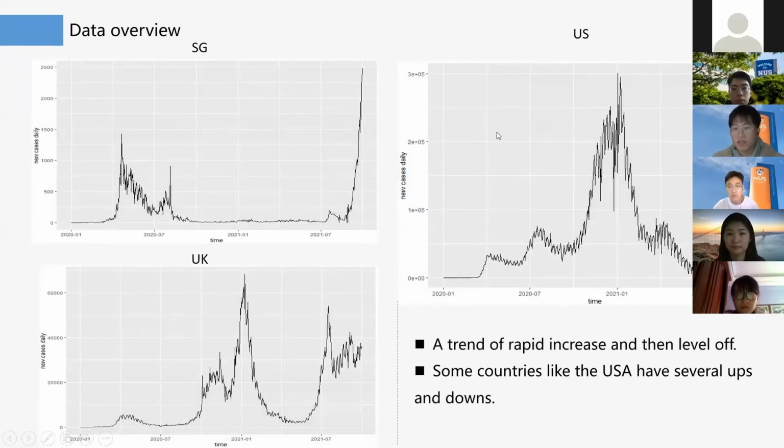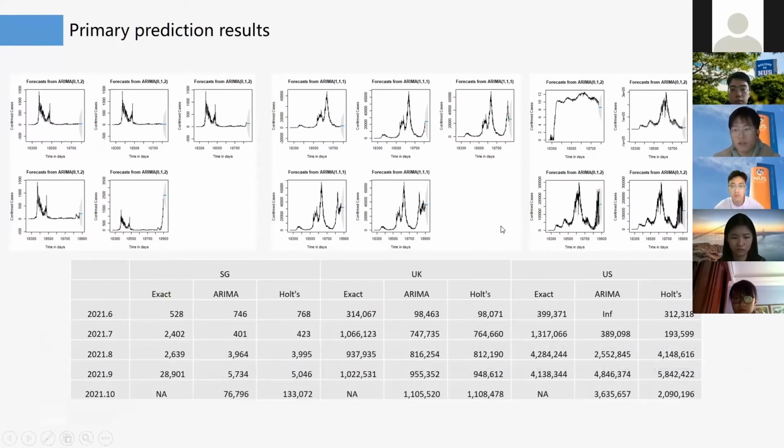Okay, now let's look at the trend of the confirmed cases of 3 countries. We can find that all the countries experience a trend of rapid increase and then level off, because of the difference in population and control policy of different countries. The daily cases differ, and some countries, like the USA, have several ups and downs. Then our group tried to handle the data of different countries to train the model with ARIMA and HOTS. We can find that the data is not stationary.